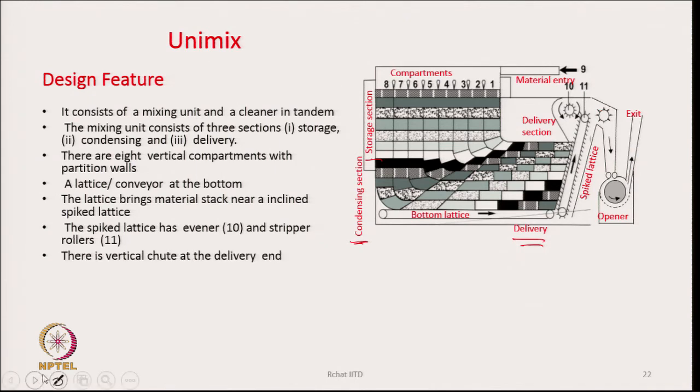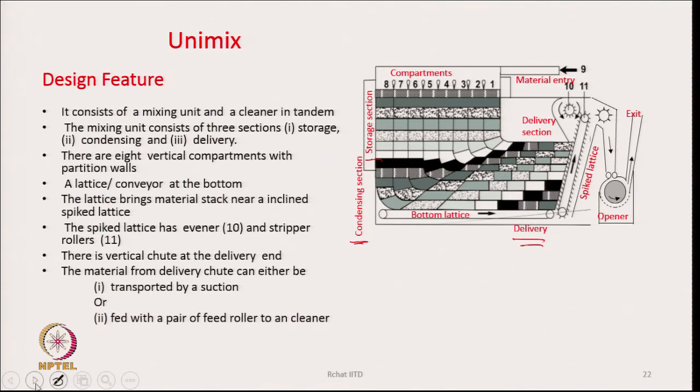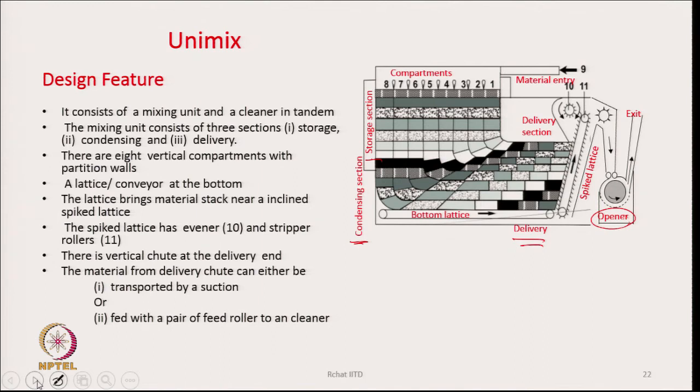And there is a vertical chute which is the delivery from this machine, and from the vertical chute the material can either be transported by suction to the next machine, or it can be fed with a pair of rollers to an opener or to a cleaning unit as shown here, and the output of that unit can then be fed to the next machine. So, this is how the Unimix looks.